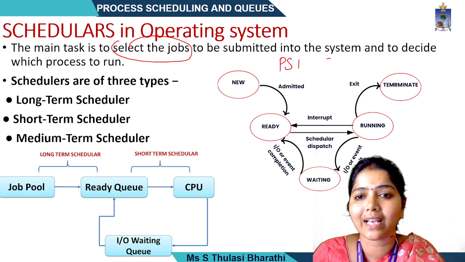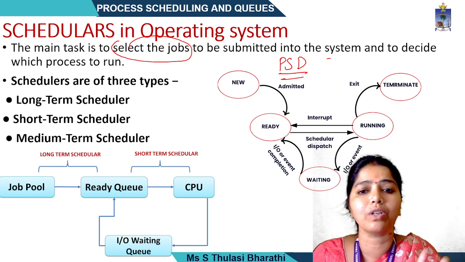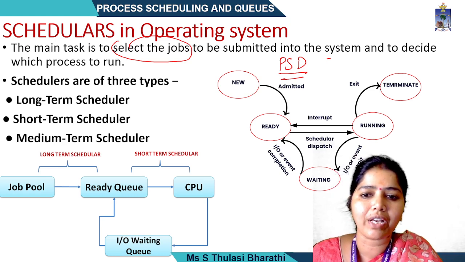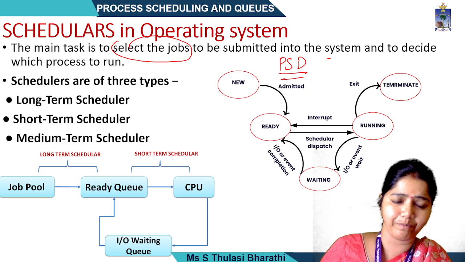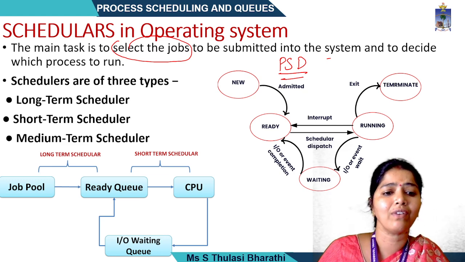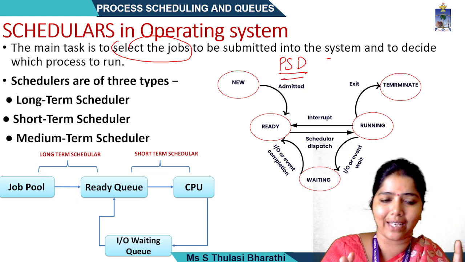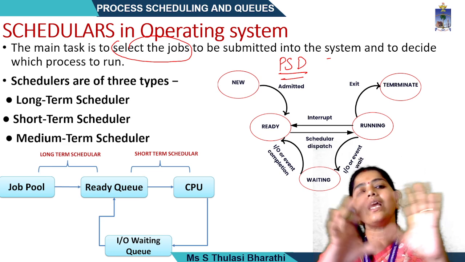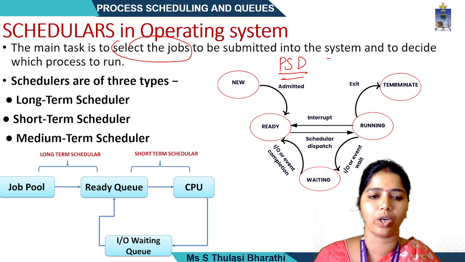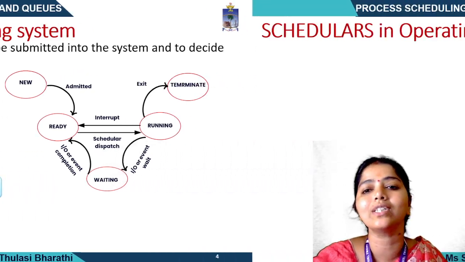So why am I giving you this diagram in every slide? Because this is nothing but the process state diagram. Every process will go through these stages, right? New state, ready state, waiting, running, and terminate state will be there. Only when you understand this diagram and relate to it can we easily understand these three terminologies. Now we'll start with long term scheduler.